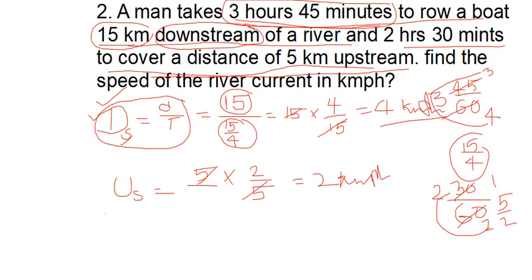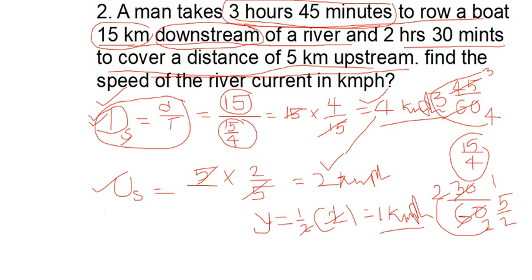Okay, now you know the d value, you know the u value. Can you find the speed of the current? Speed of the current means what? How to get the y value? Half into a minus b. A value is how much? 4. And b value is how much? 2. 4 minus 2 is 2. Here 2 ones are 2. Finally I got the y value, 1 kmph. That's the answer. Yes, understood or not?